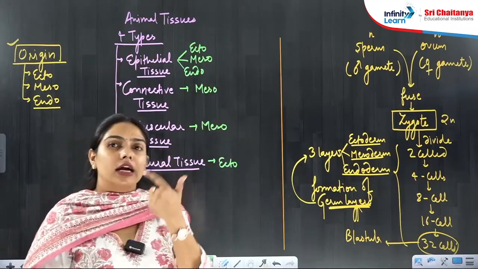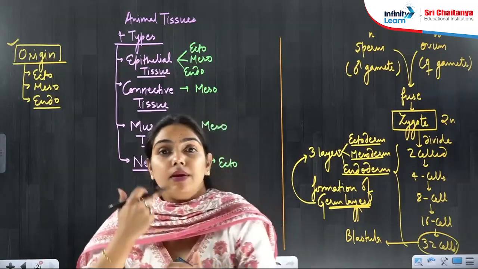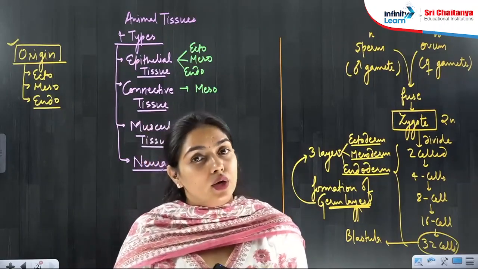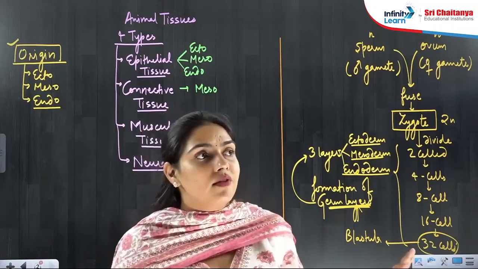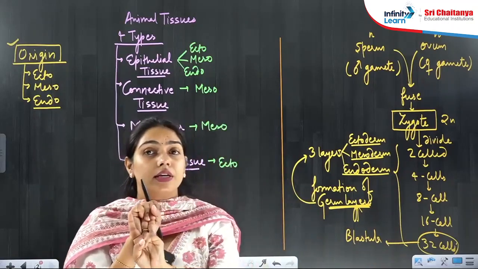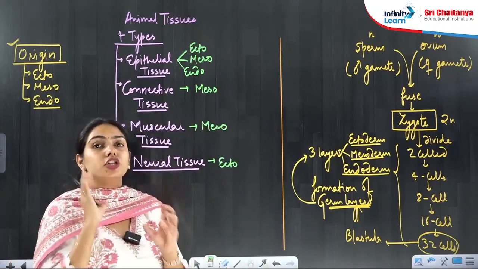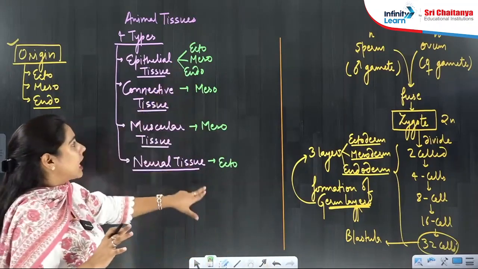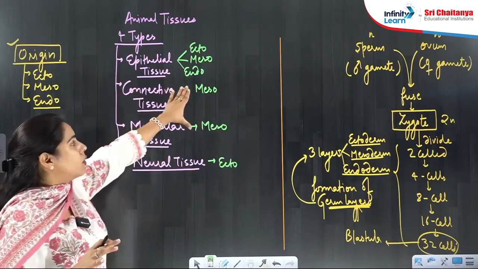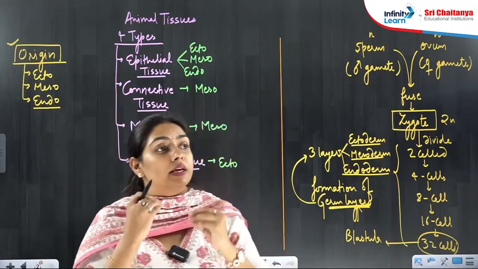But the origin of epithelial tissue is ectoderm also, is mesoderm also, is endoderm also. In different parts of your body where epithelial tissue is present, it can be formed by either ectoderm or endoderm or mesoderm. It can be formed by any of these 3 germ layers. Are you understanding? So this is very important to understand the origin. So now if somebody will ask you the origin, you can simply tell that connective tissue and muscular tissue both are mesodermally derived. They are formed from the mesoderm.